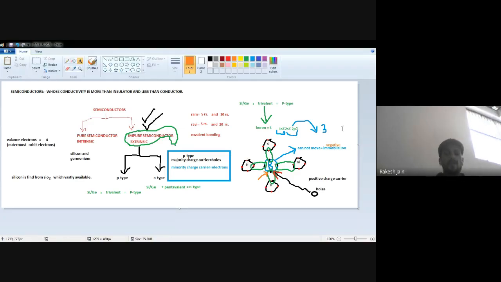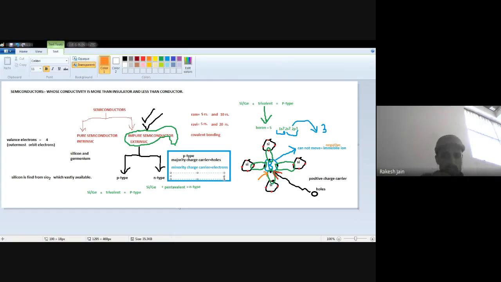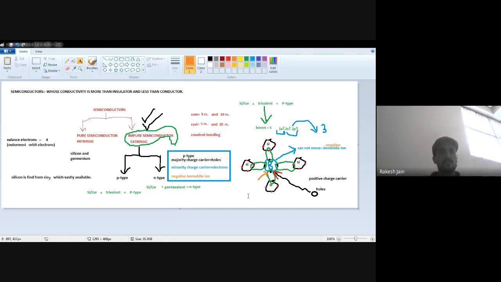So a p-type semiconductor always consists of 3 things. One is the majority charge carrier, holes. Minority charge carrier means charge carriers which are in a few quantity, so electrons will be fewer in number. Majority charge carrier means in more quantity, so holes will be more in number. And the third thing is the negative immobile ion. Okay, so 3 things are always held by a p-type semiconductor.